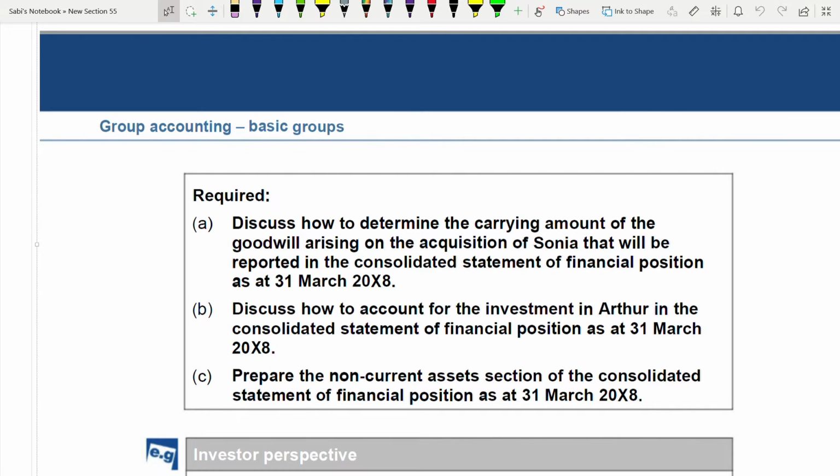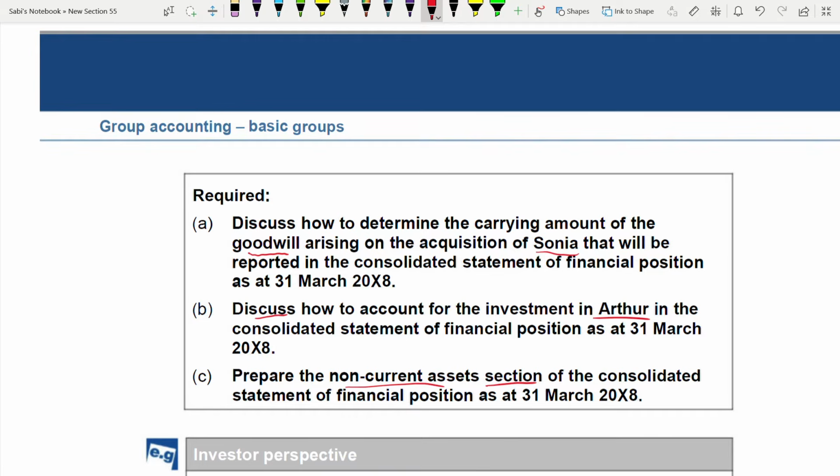You need to discuss how to determine the carrying amount of goodwill that arises on the acquisition of Sonia. So the first one is about goodwill. Second, you have to discuss how to account for the investment in Arthur in the consolidated statement of financial position. This is only relating to Arthur. And C, you need to prepare the non-current asset section of the consolidated statement of financial position. This is only the extract, only the non-current asset part.